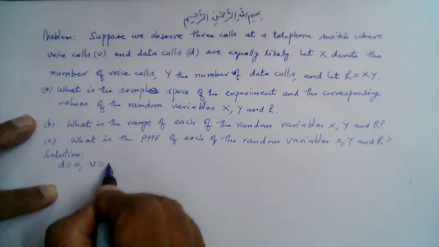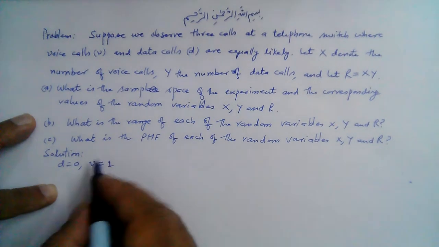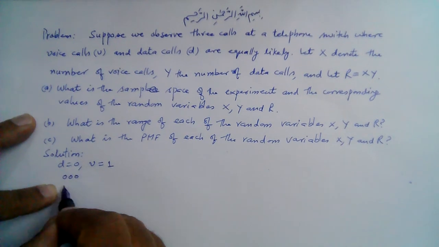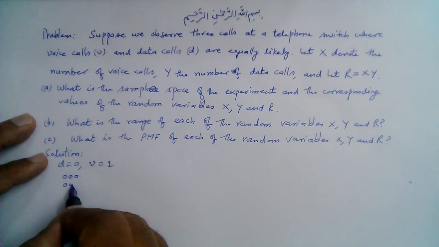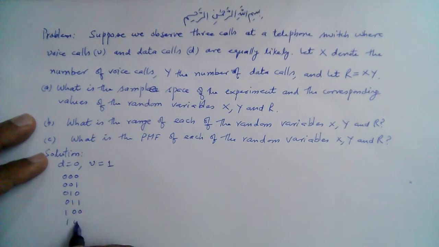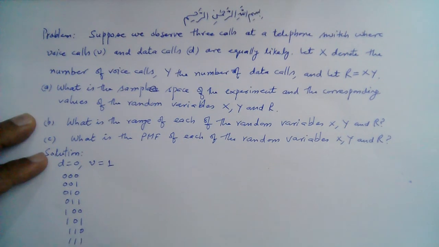Then a 3-bit number can have 8 possibilities, right? 000, 010, 011, 100, 101, 110, and 111.